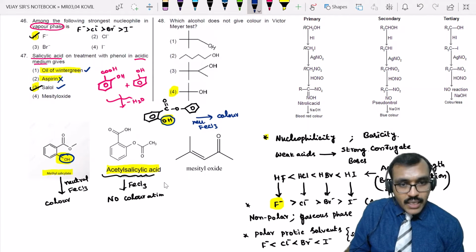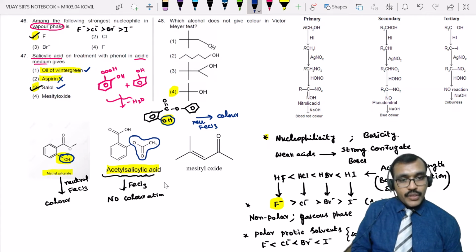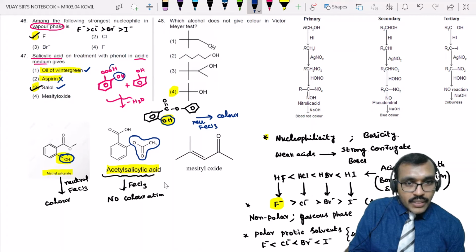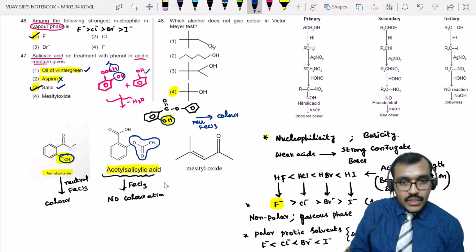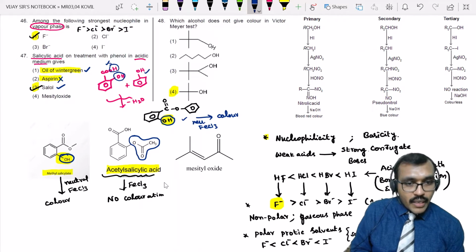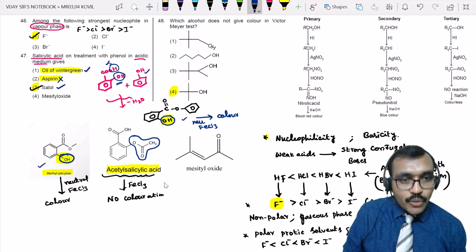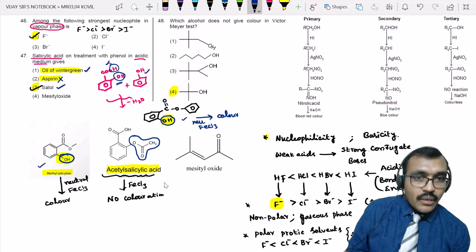Aspirin is acetyl salicylate. Observe this: on salicylic acid, the OH group which is present is reacted with acetic acid to form acetyl salicylate, that is aspirin. If the acid group is allowed to react with methanol or with phenol, then you will get these compounds, Salol as well as methyl salicylate. So they possess this OH group and hence they will give color with neutral ferric chloride.